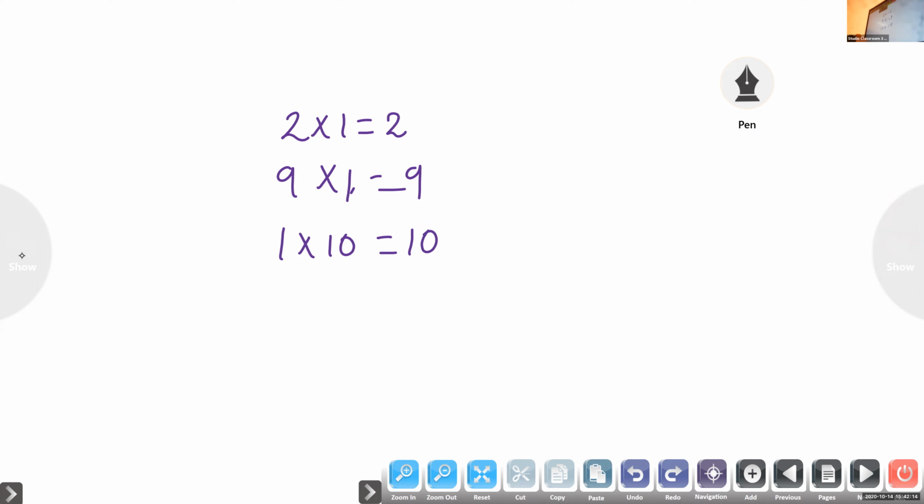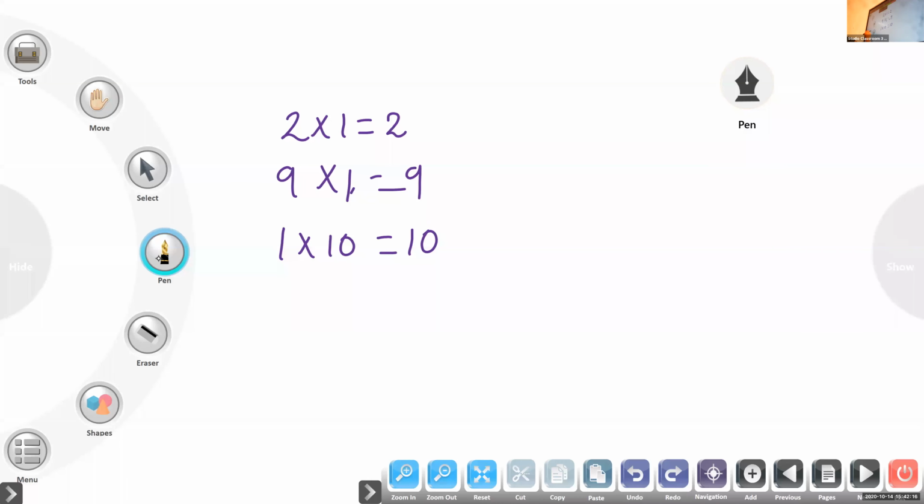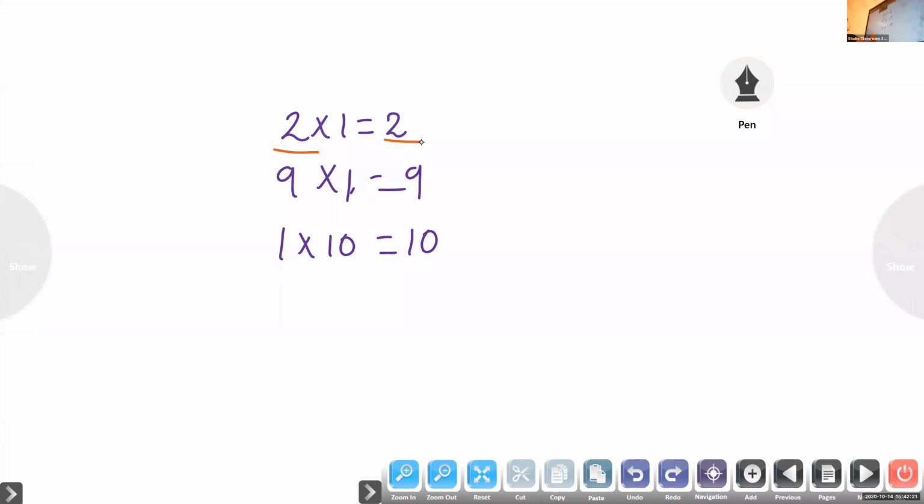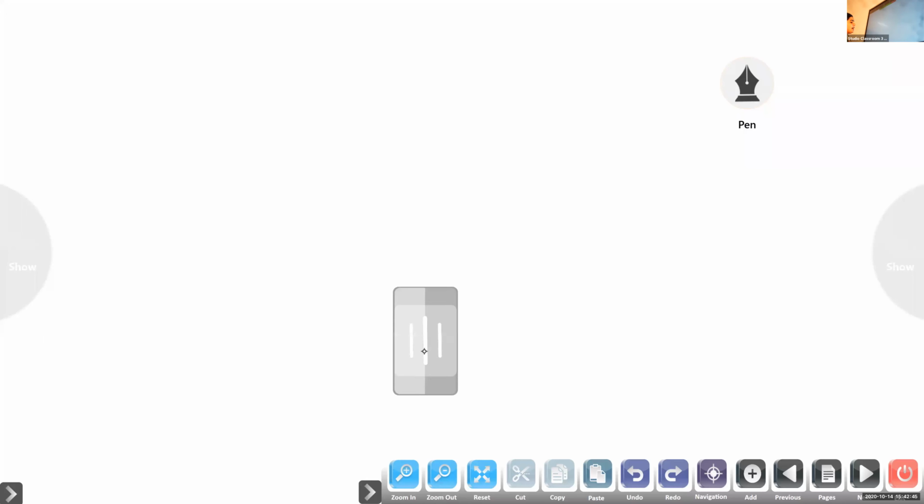See here. 2 into 1 equal to 2. 9 into 1 equal to 9. 10 into 1 equal to 10. Like that, 55 into 1 equal to 55. So whatever the number may be, if we multiply by 1, you will get the same number. No change in the answer. Like that, we can see one more property.